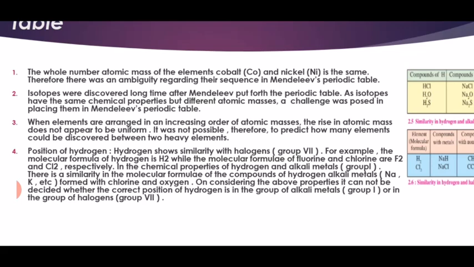Now come to the third demerit. When the elements are arranged in increasing order of atomic masses, the rise in atomic masses does not appear to be uniform. It was not possible therefore to predict how many elements could be discovered between two heavy elements. That means it is not possible to arrange strictly in the order of atomic masses. Some elements are placed before and some elements are placed afterwards. Now come to the fourth demerit. There is doubt about hydrogen: whether we have to keep hydrogen in the alkali group or in the group of halogens.